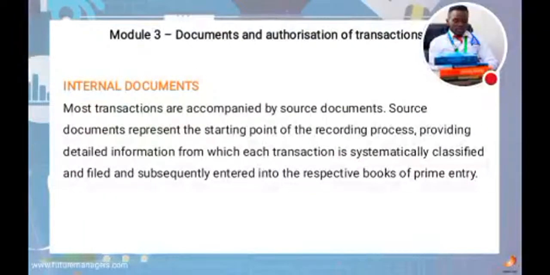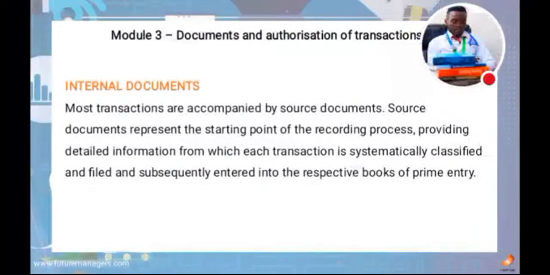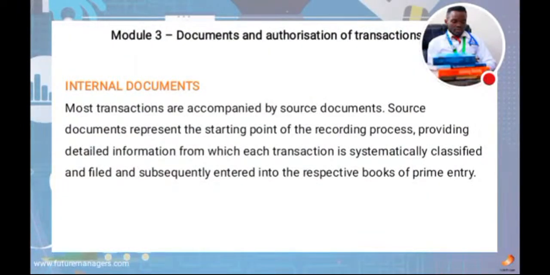Then internal documents. What are these internal documents? Most transactions are accompanied by source documentation. The source document represents the starting point of the recording process, providing detailed information from which each transaction is systematically classified and filed and subsequently entered into the respective book of prime entry. That is what we call the internal document. This one is called the primary source.